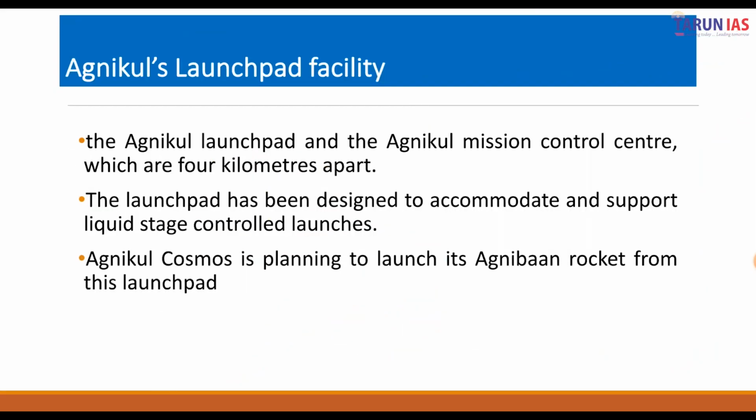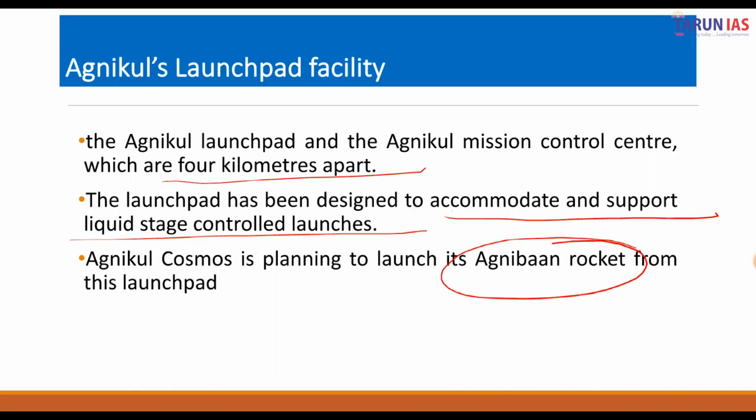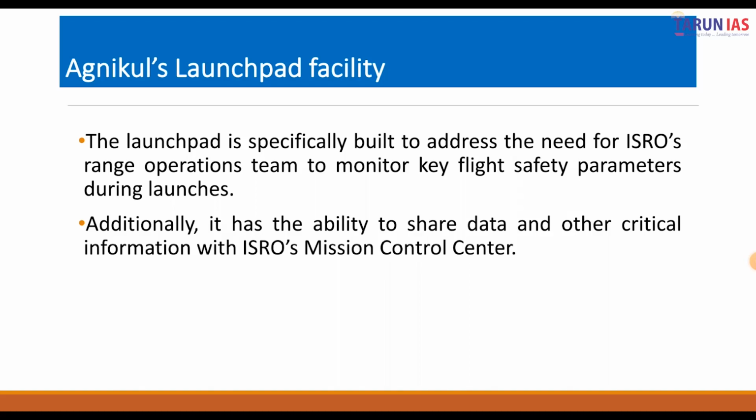The Agnikul launch pad and the Agnikul Mission Control Center are 4 kilometers apart, right? The launchpad has been designed to accommodate and support liquid stage controlled launches. The Agnikul Cosmos is planning to launch its Agnibaan rocket from this launchpad. So there is the Agnikul launchpad facility, and the rocket that will be launched is known as Agnibaan. Alright. The launchpad is specifically built to address the need for ISRO's range operation team to monitor key flight safety